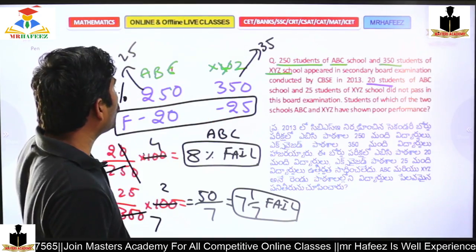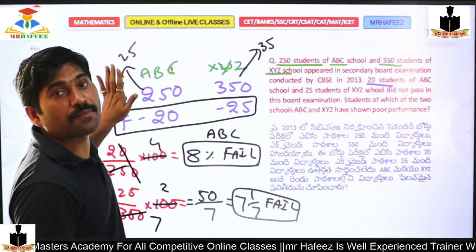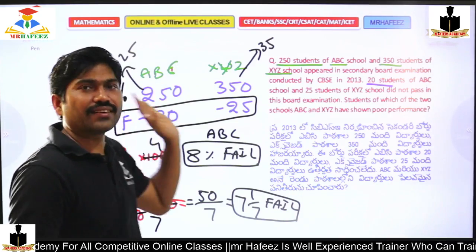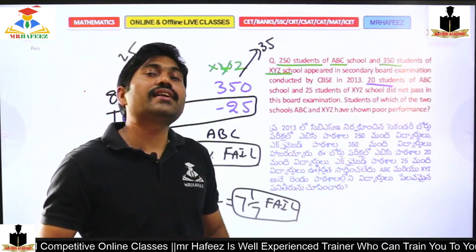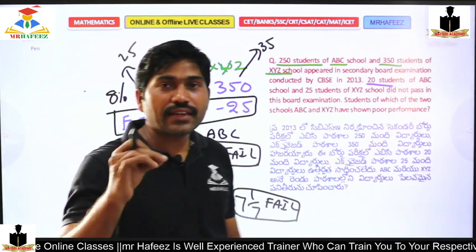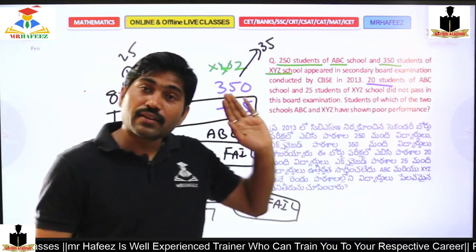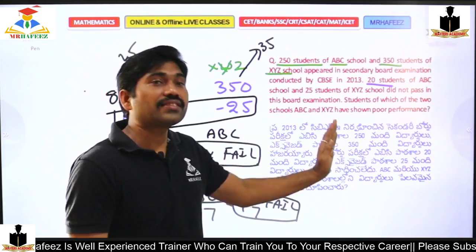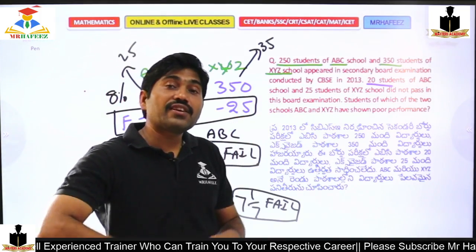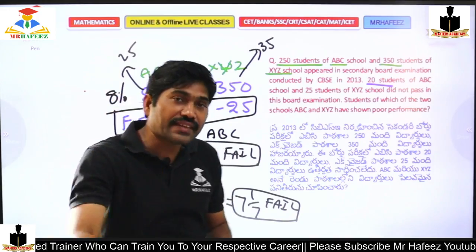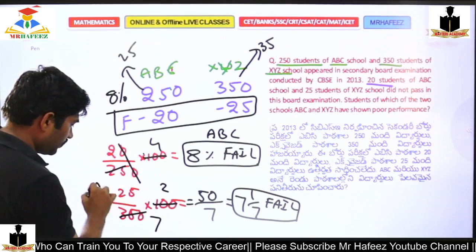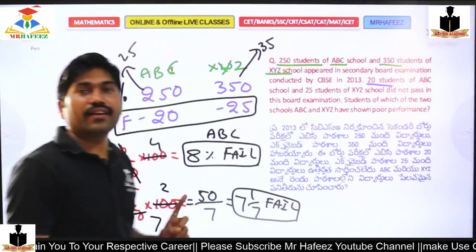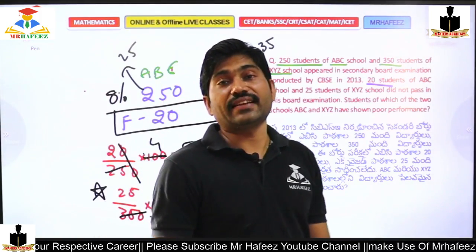So go with ABC because it's the poor performance, that is the lesser percent. We are not here to calculate the actual values, we are here to calculate whether it is the poor performance or not. If the question is what is the percentage, then go with this procedure.